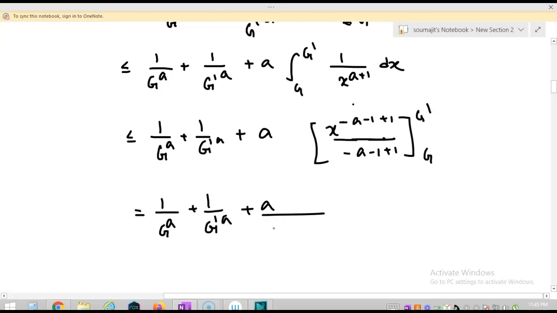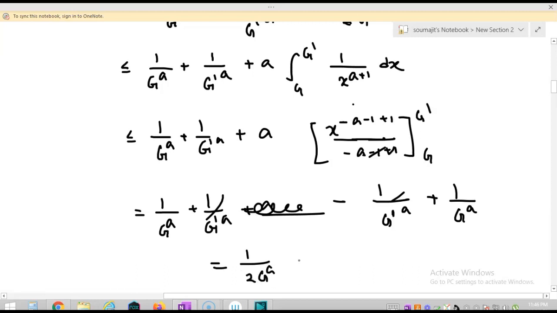So it is equal to this is out and minus a cancels with a, so it will be minus of 1 by g dash, minus of 1 by g dash whole to the power a minus minus plus 1 by g whole to the power a, right? So this is out, so I can write 1 by 2 g to the power a